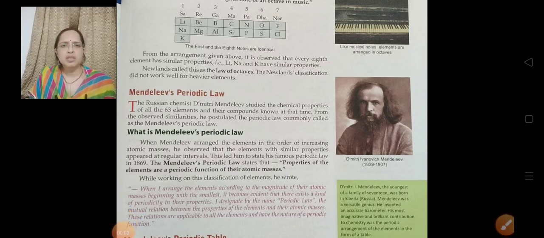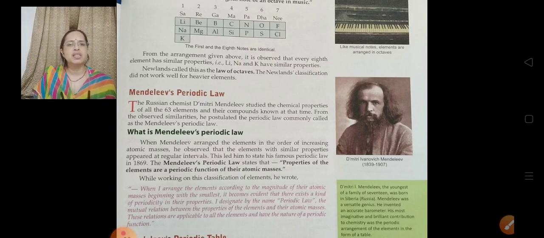Hello students, now we'll continue with Mendeleev's periodic law. Already we have discussed Dobereiner's triads and the law of octaves. Now we'll discuss Mendeleev's periodic table. This was proposed by Dmitri Mendeleev, and he studied the chemical properties of all the 63 elements, because during that time 63 elements were known.